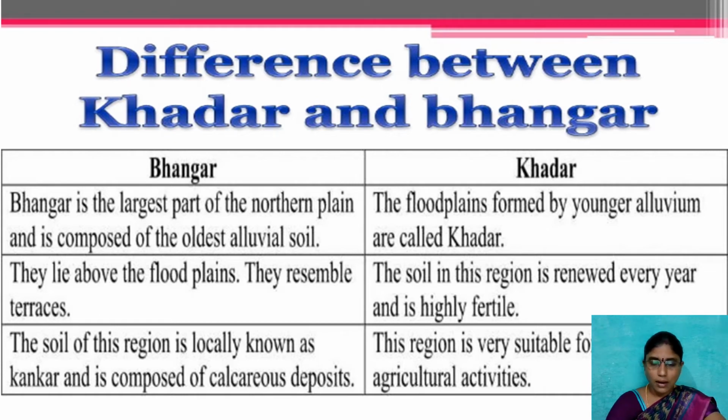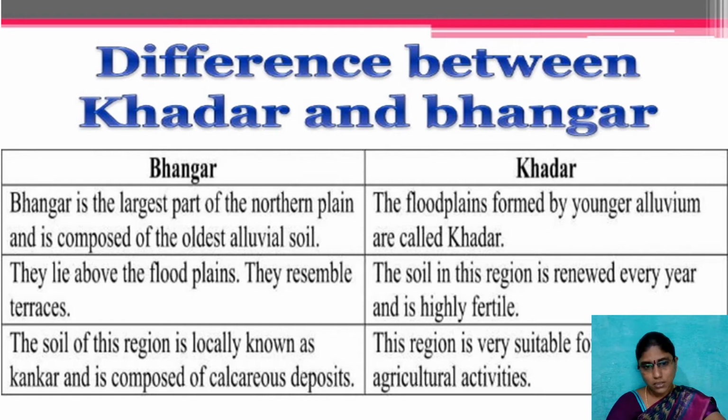Alluvial soil divides into two types, Bhangar and Khadar. Both are fertile, but Khadar is more fertile than the Bhangar. Understood? The soil of this region is locally known as kankar and is composed of calcareous deposits.